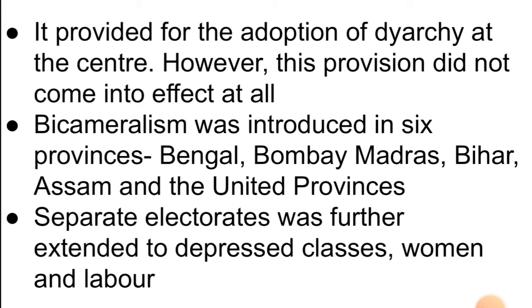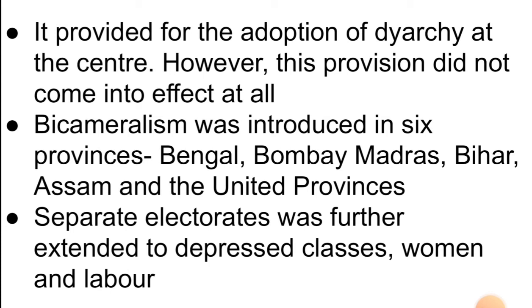Bicameralism was introduced in the central legislature earlier, and now bicameralism was introduced in 6 provincial legislatures also, that is Bengal, Bombay, Madras, Bihar, Assam, and United Provinces. So these were the provinces which had an upper house and a lower house for legislating laws.